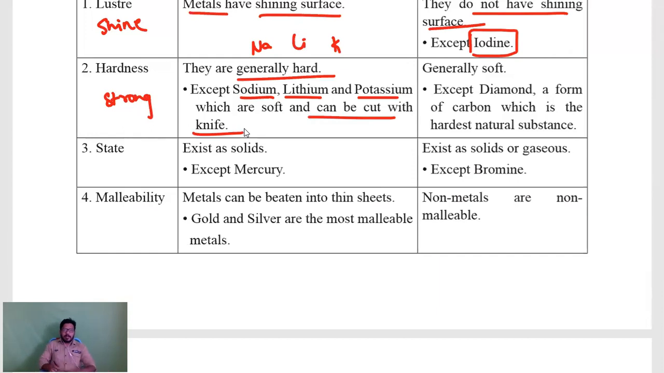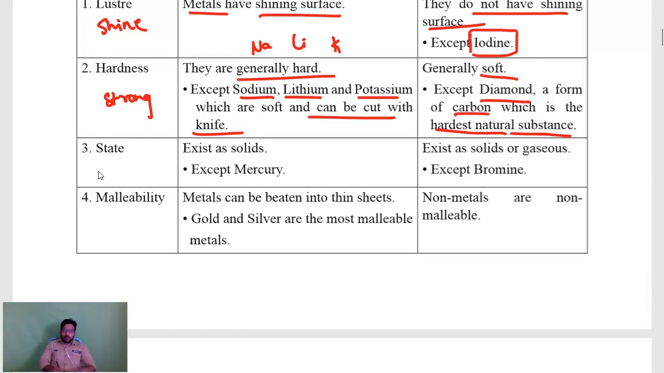While coming to non-metals, non-metals are generally soft except diamond, and diamond is a form of carbon which is the hardest natural substance. So it is not possible for us to cut the diamond. But if you take a non-metal like paper or wood, you can easily cut it. You can apply some force on it to separate it, to break it.